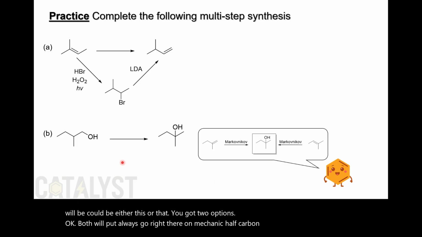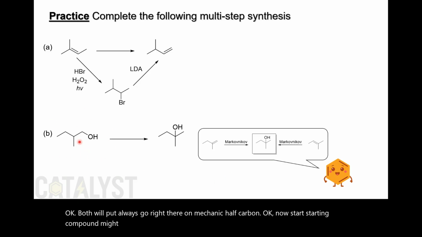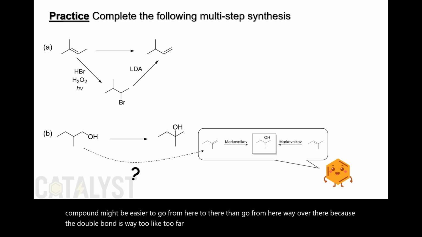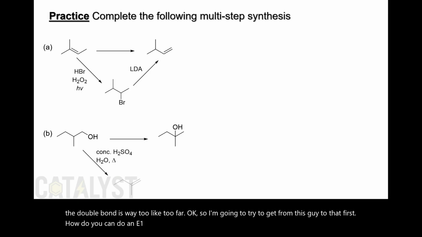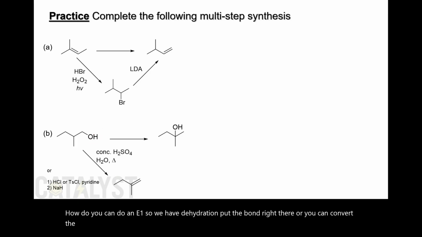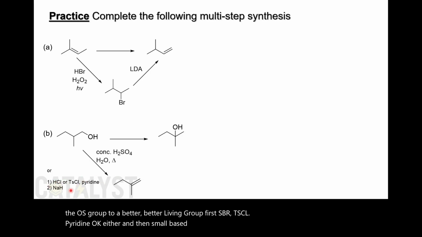Now the starting compound might be easier to go from here to there than go from here way over there, because this double bond is way too far. So I'm gonna try to get from this guy to that first. How do you do it? You can do an E1, so we have dehydration, put double bond right there. Or you can convert the OH group to a better leaving group first, TsCl and pyridine. Either or, and then a small base. Or any type of strong base works here, putting the double bond right there.